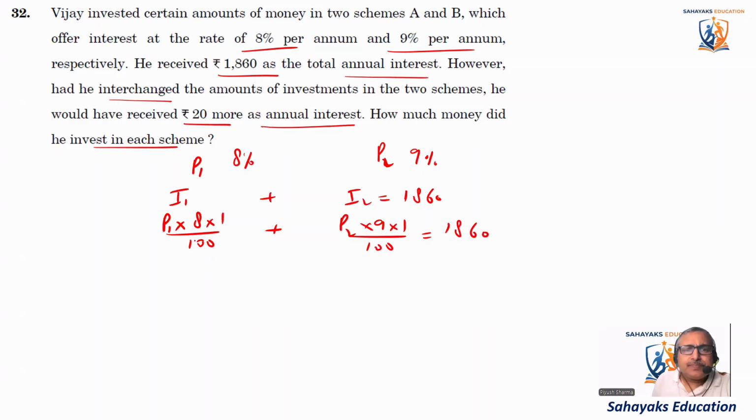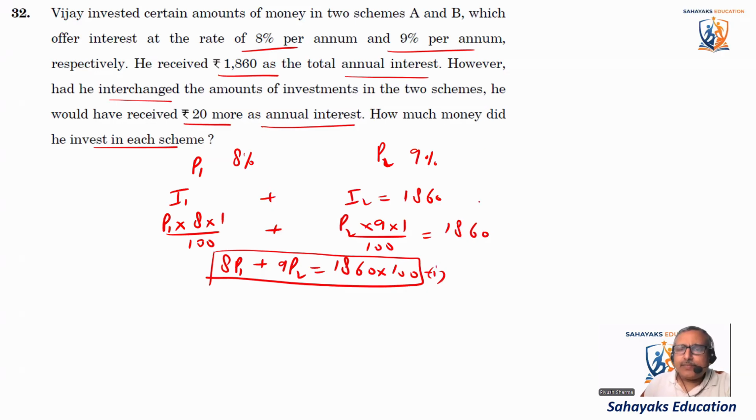So it is 8P1 plus 9P2 is equal to 1860 multiplied by 100, or 186000. This is the first equation.